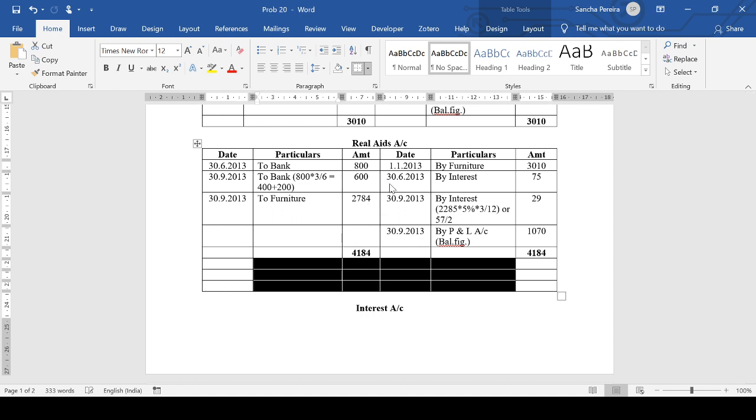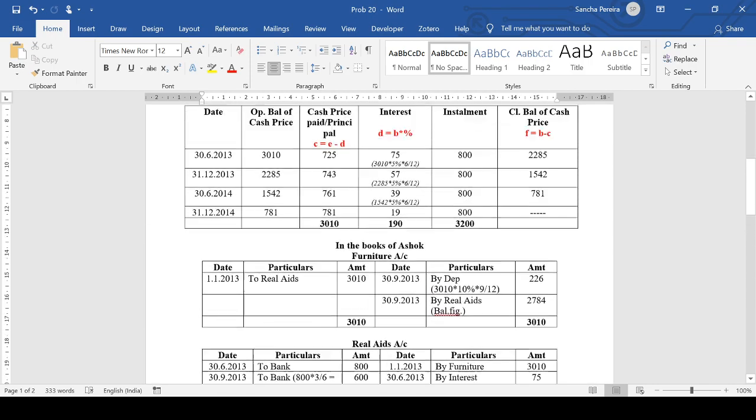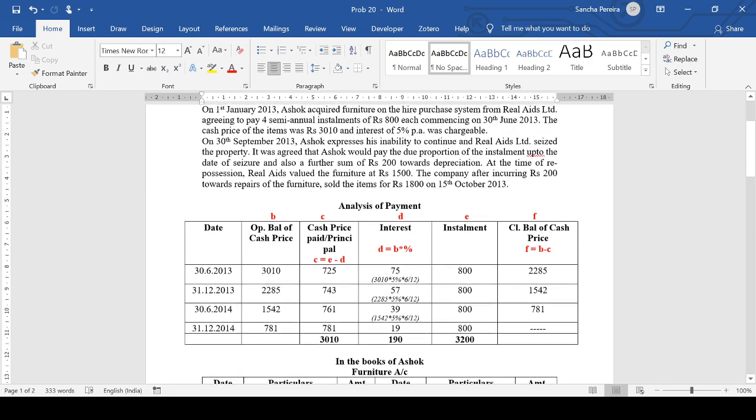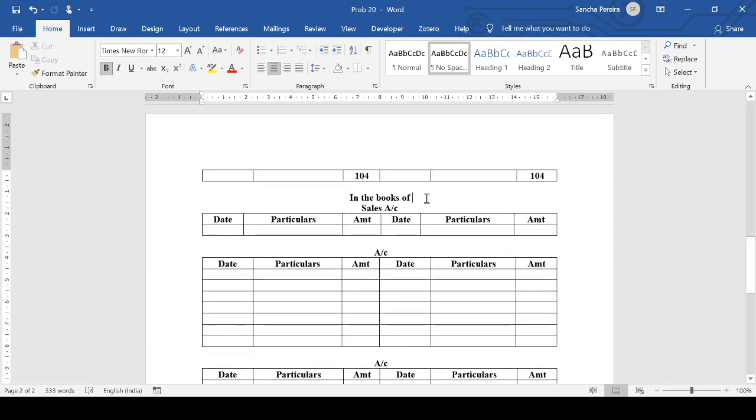So now we're going to see it in the books of the hire vendor. So who's the hire vendor? In the books of Real Aids. So the first is the sales account. Then we have hire purchaser who's the Ashok's account.